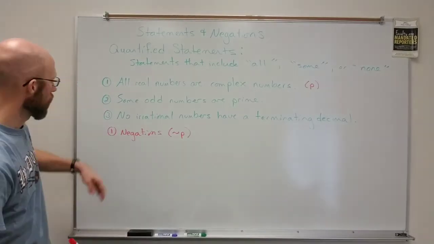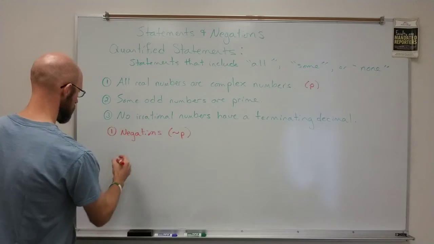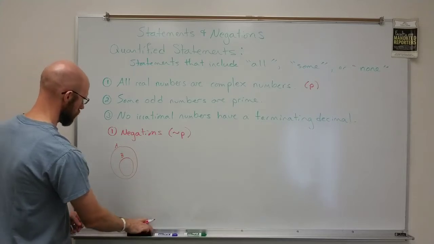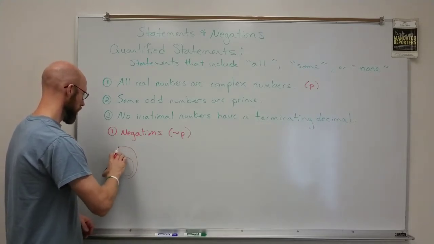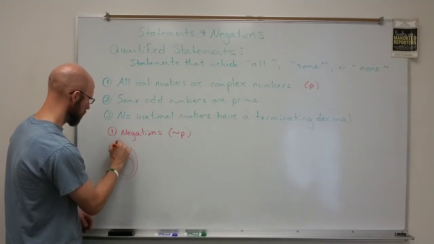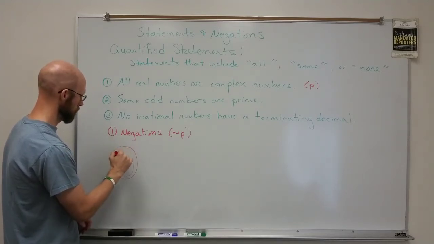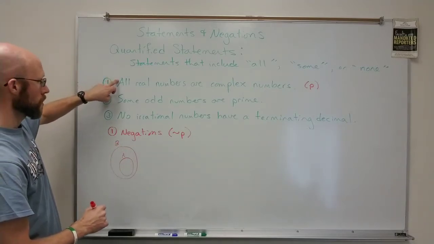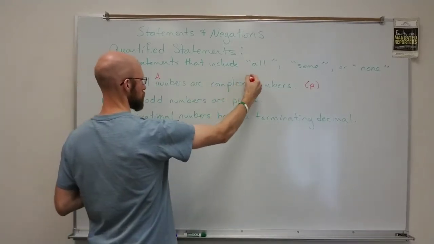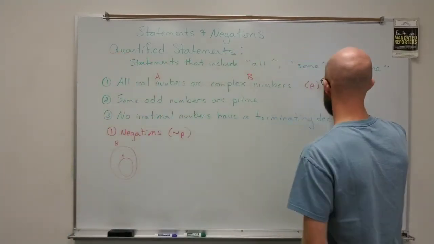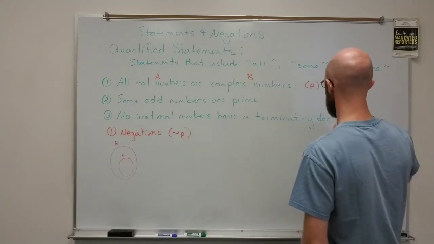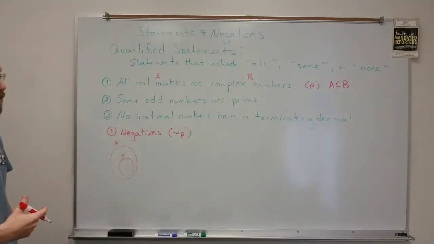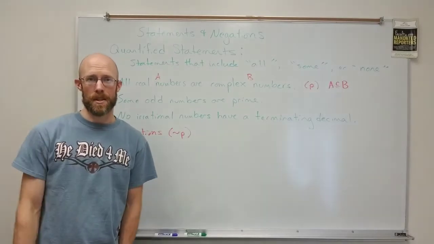Well, if all real numbers are complex numbers, right? So you have this Venn diagram. Oops, I got those reversed. Where A is a subset of B. So the original statement here is essentially saying, remember, complex numbers were B, real numbers were A. The original statement there is saying that A is a subset of B. And so what we need for its negation is just to say that A is not a subset.